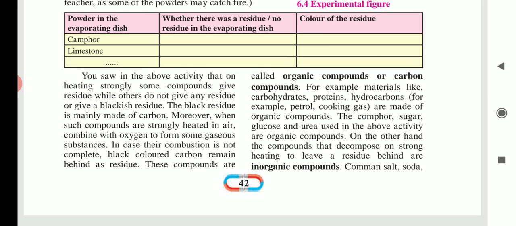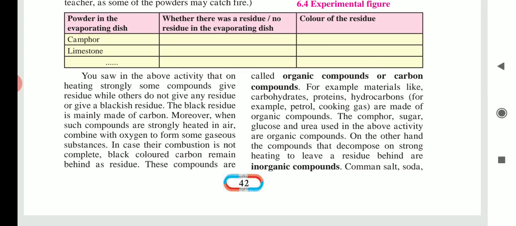Organic compounds are the substances which we obtain directly or indirectly from plants and animals. When organic compounds burn completely, gases are left, and when they burn incompletely, then carbon residue is left behind. Examples of organic compounds are carbohydrates and proteins.